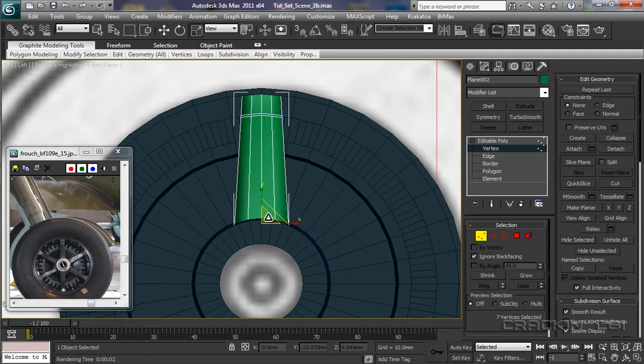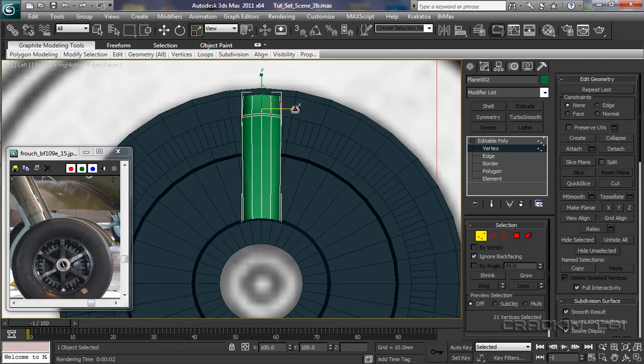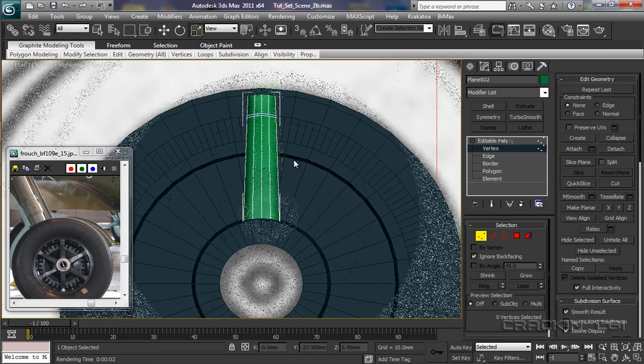Scale tool, let's scale those in a little bit more, grab these here and likewise just like that. Okay.